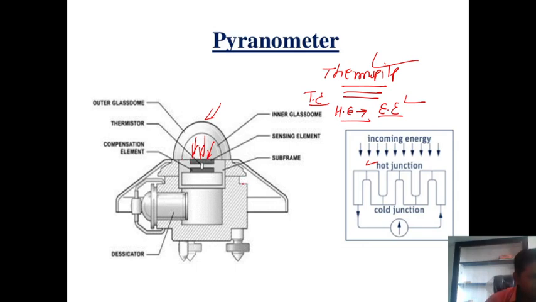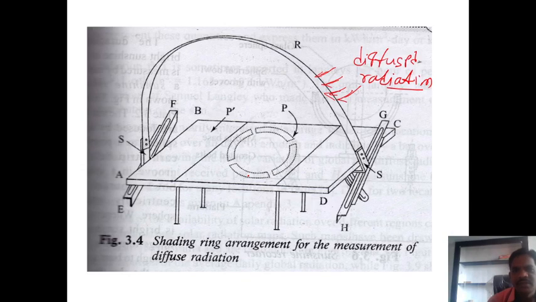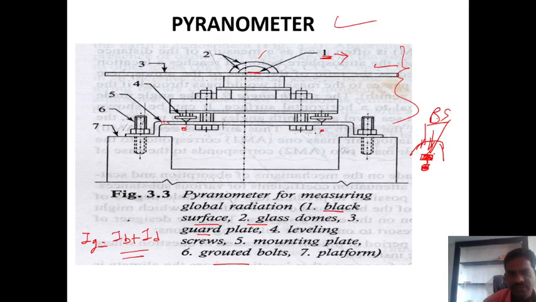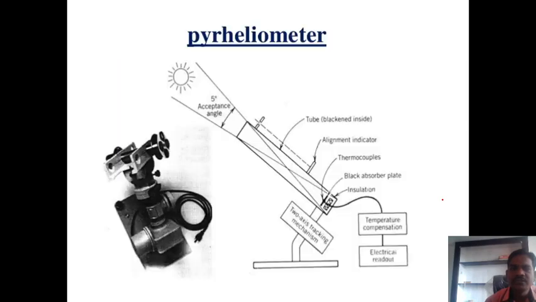The cold junctions of the thermopile are located in such a way that they do not receive the solar radiation. At the top position is the hot junction, and below there are the cold junctions. Suppose this is the hot junction, there is the thermopile, and below it is the cold junction. This is the hot, this is the cold.